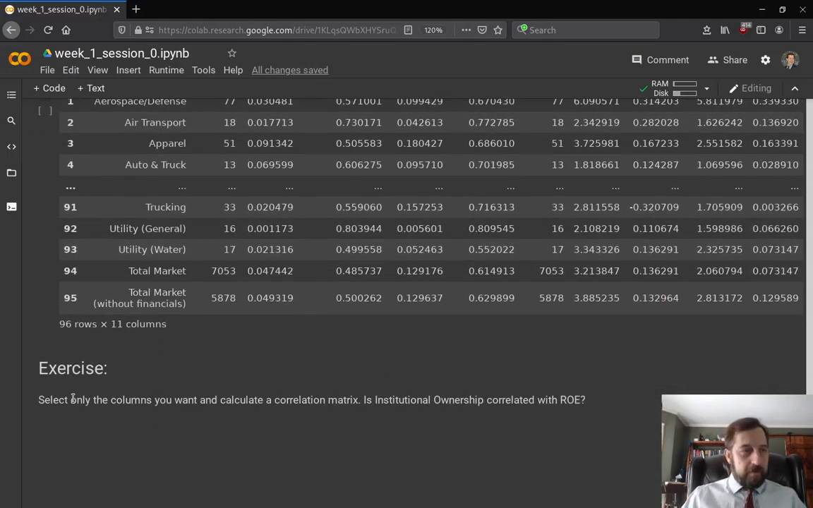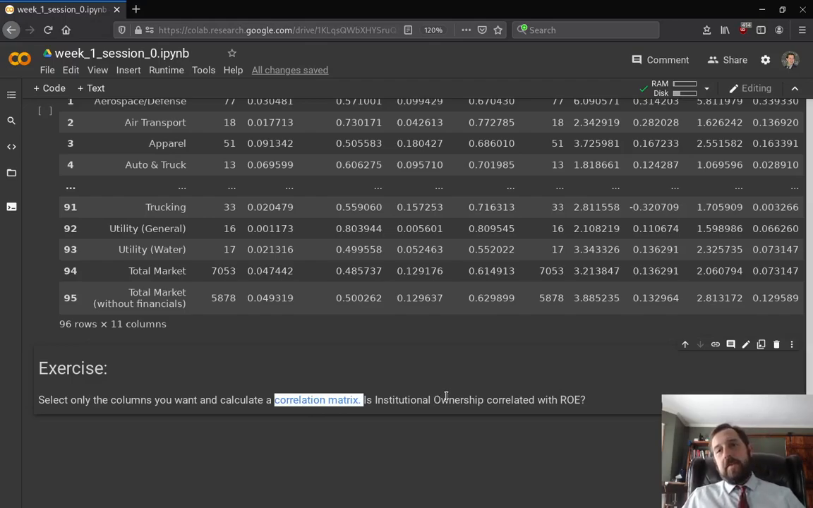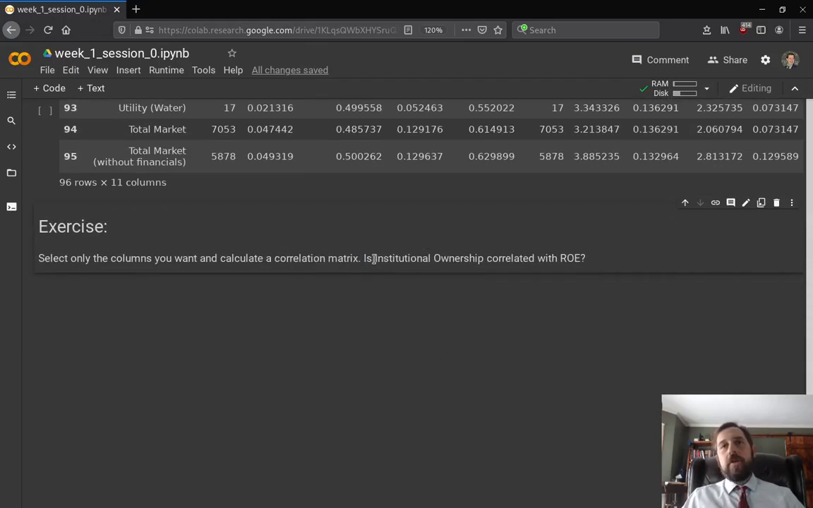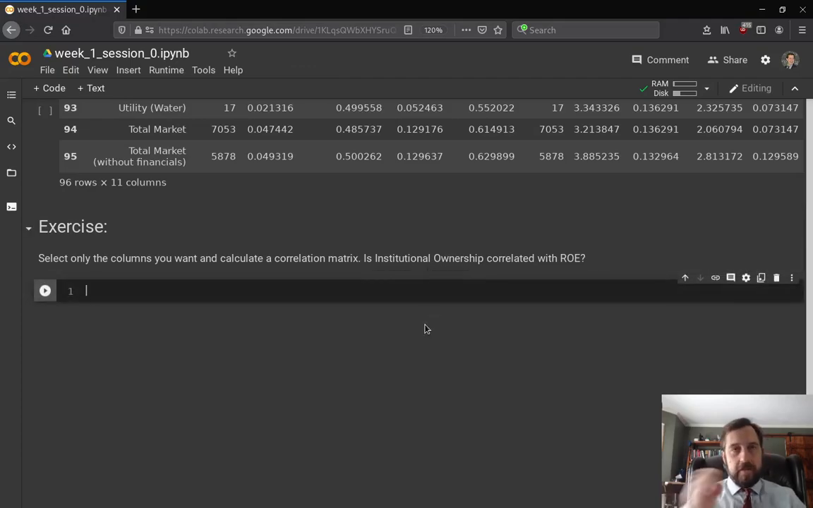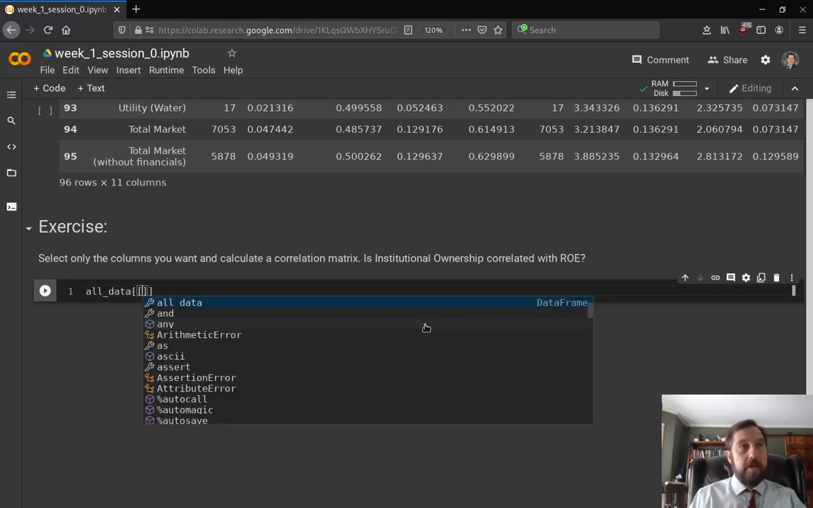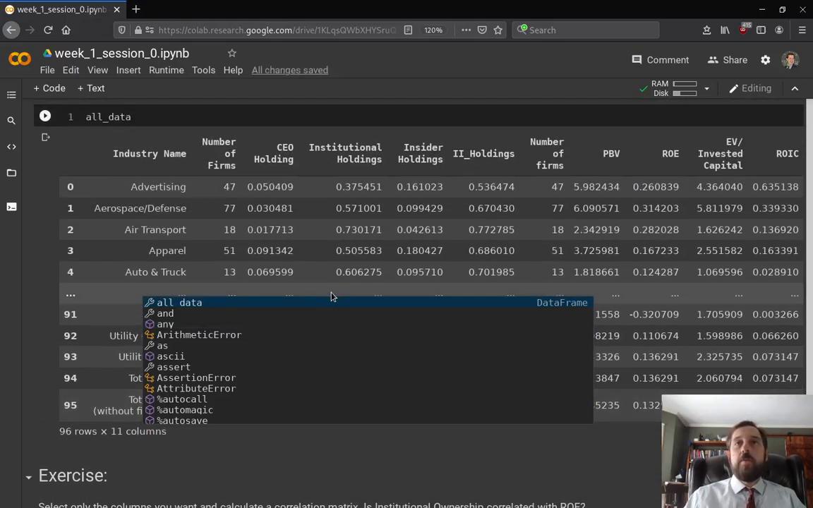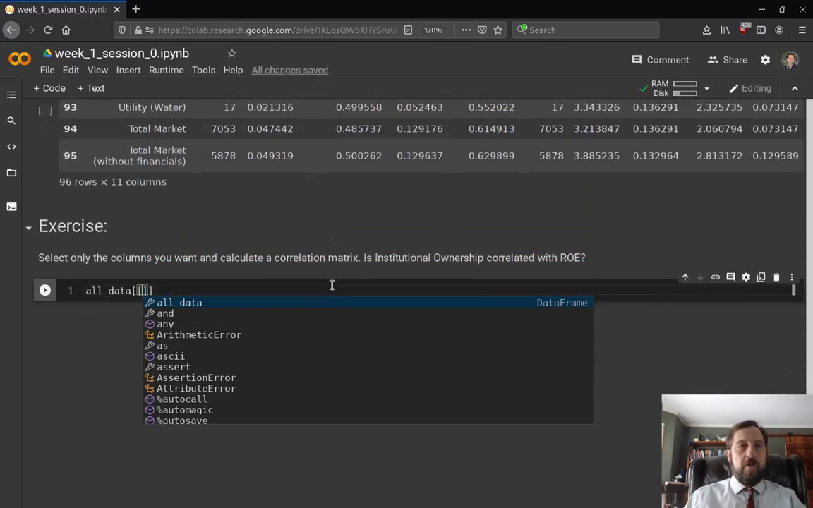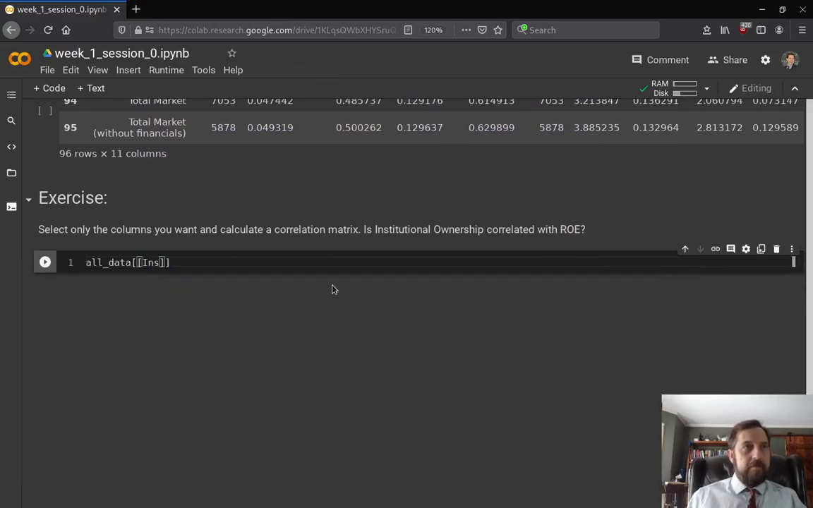Good. So for your exercise, it says select only the columns you want, because when you use Pandas, it'll actually create a correlation matrix. Look at the correlation between institutional ownership and ROE. So I'll get you started a little bit here. If we want only the columns we want, we can say all data, and then create a list and say, okay, what do we want? We want institutional holdings and ROE, right? It has to be quoted, obviously.